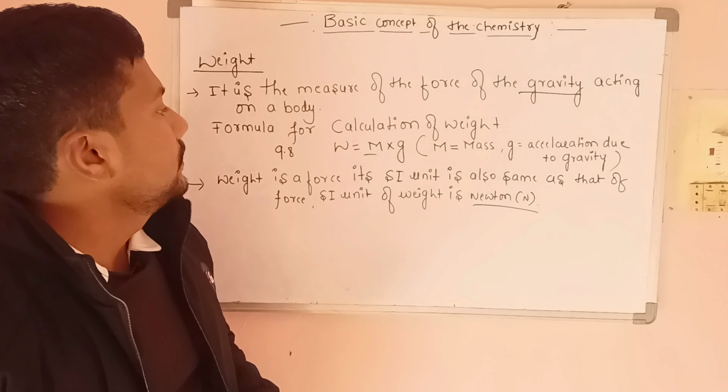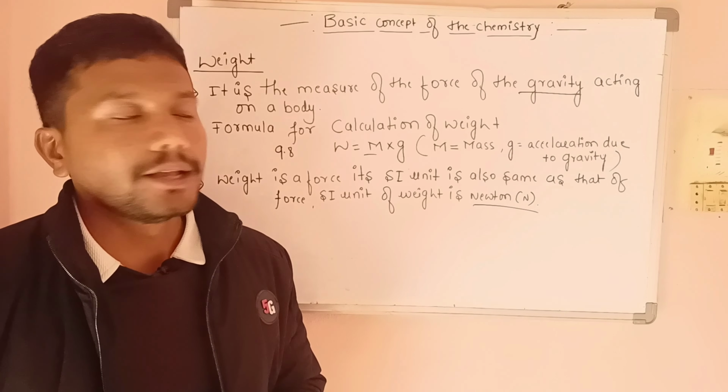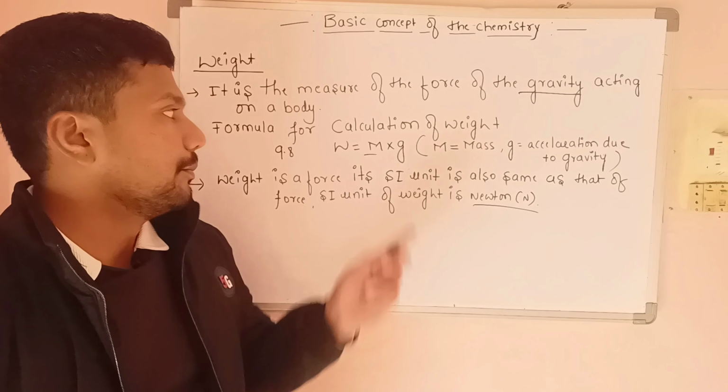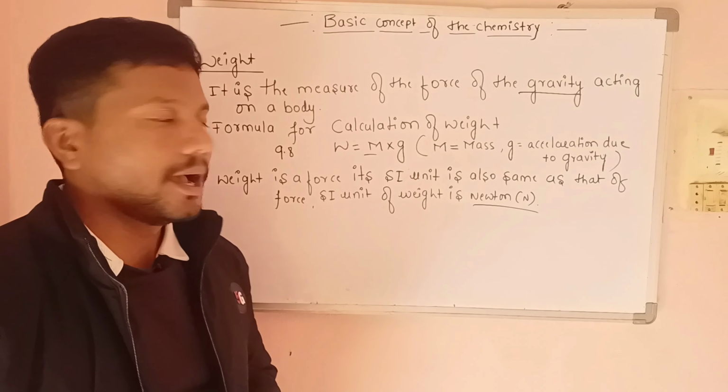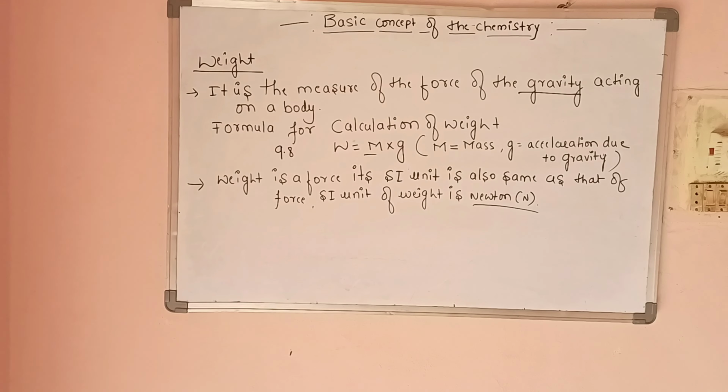And we have one formula, W is equal to mass into acceleration. By this formula we can calculate mass, and we can calculate weight also. So this is one of the important concepts. It is used while you are solving problems. So thank you.